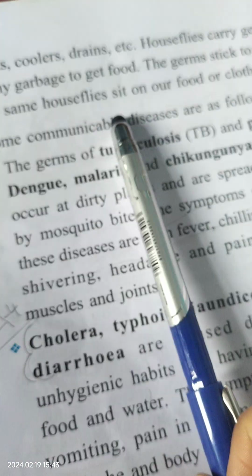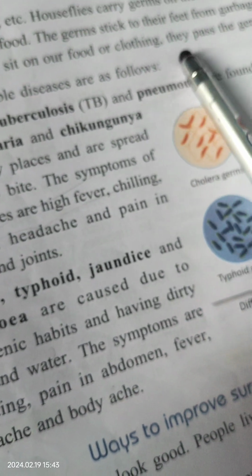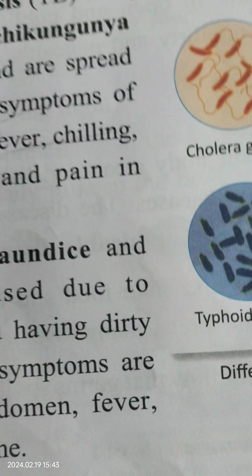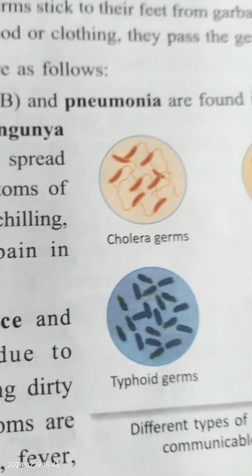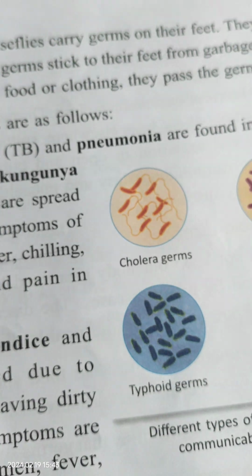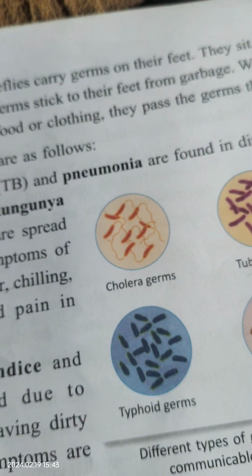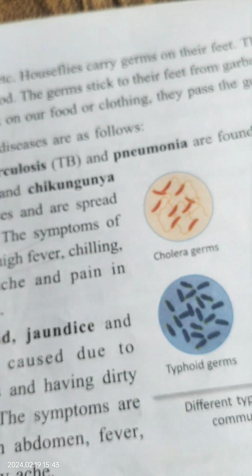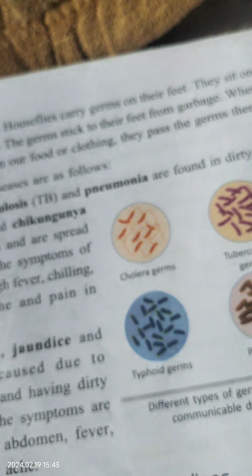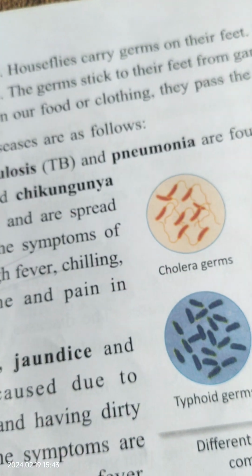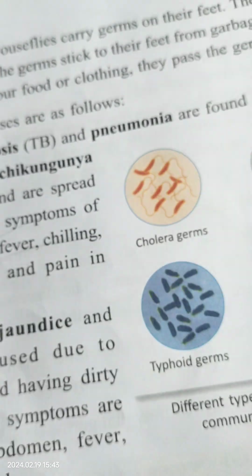When the same houseflies sit on food or clothing, they pass the germs there. Means that when the housefly that has sat on the dustbin sits on food which we eat or clothes that we wear, then the germs from the dustbin or wherever the housefly sat are stuck on its feet. So when its feet touch something clean, the germs will enter there.